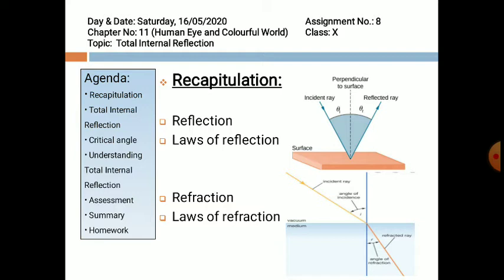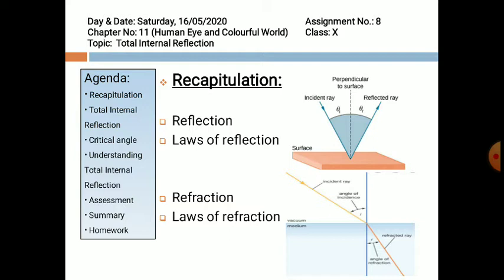Now, you remember the laws of reflection. The first law of reflection states that the incident ray, normal, and reflected ray all three lie in the same plane. And the second law of reflection states that the angle of incidence is equal to the angle of reflection.